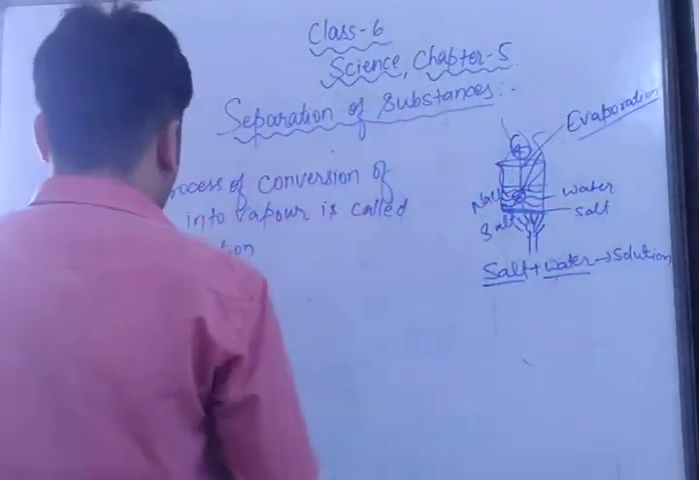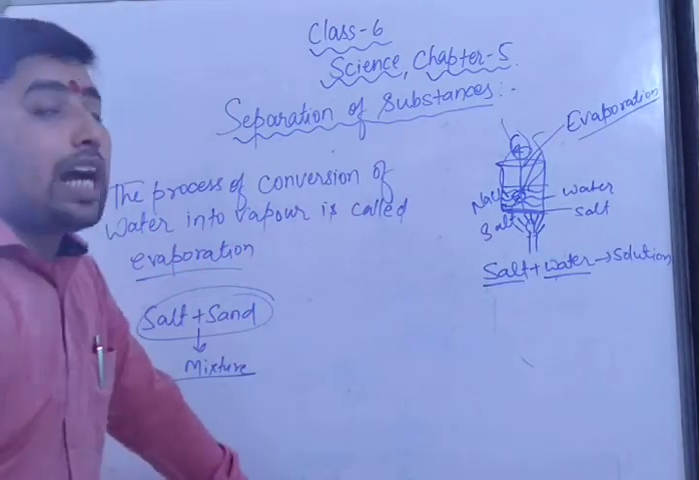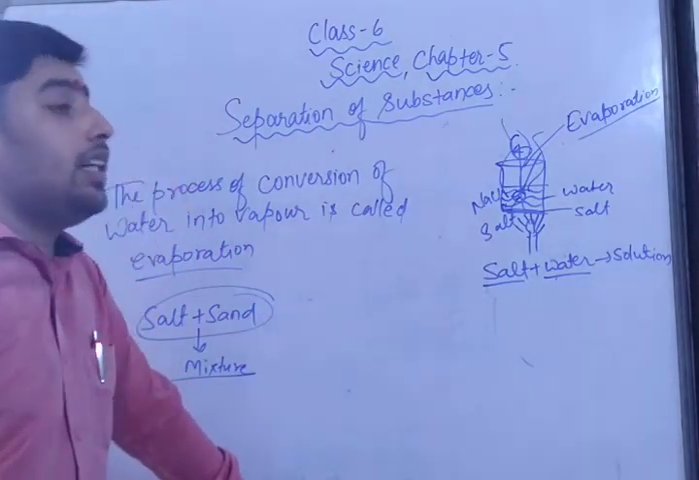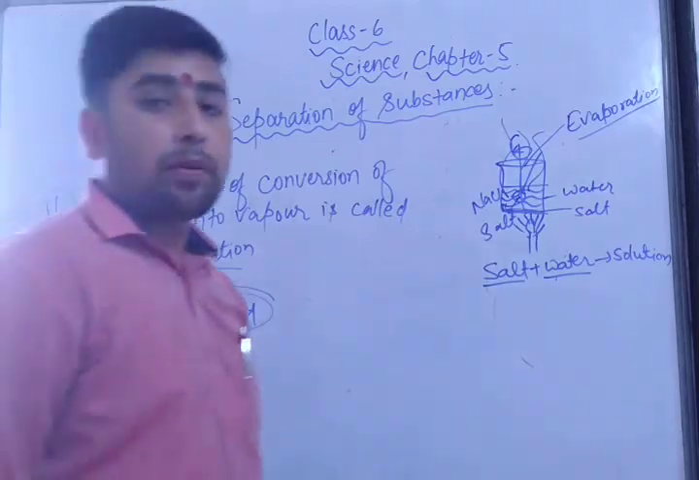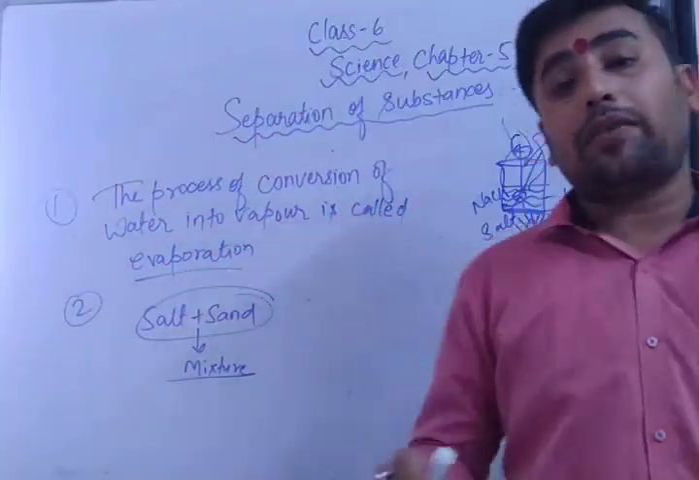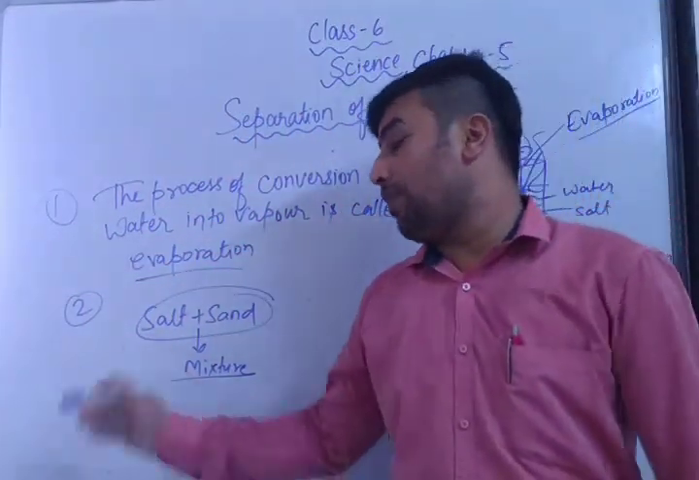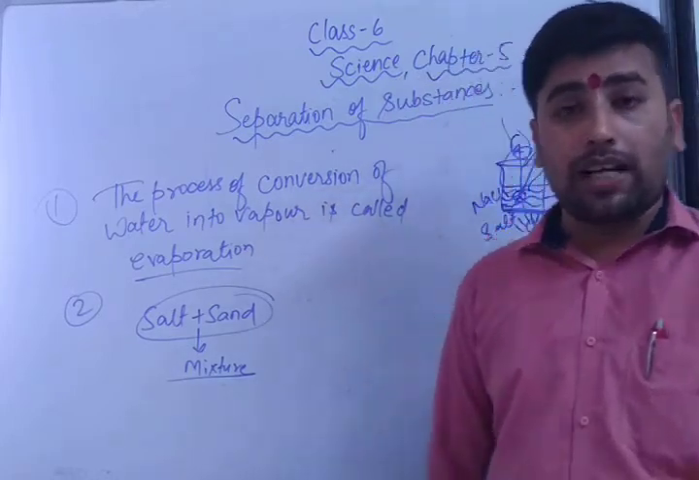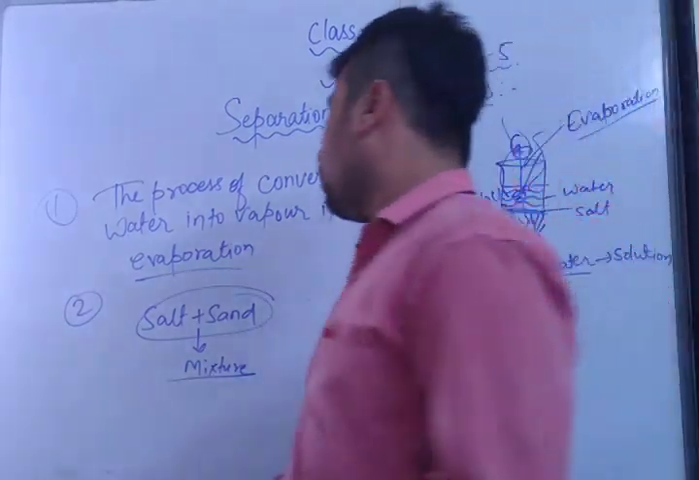Here there is a mixture of salt and sand, and you have to separate the salt and sand. Is it possible to do it by the hand picking method? Salt and sand we are mixing, okay? And now we have to separate the salt and sand. Is it possible by hand? No, it is not possible. So what do we have to do?